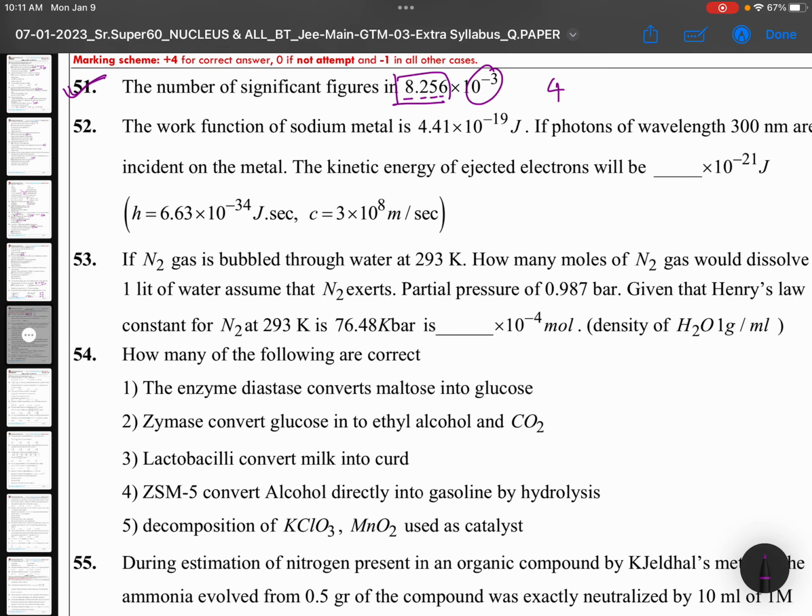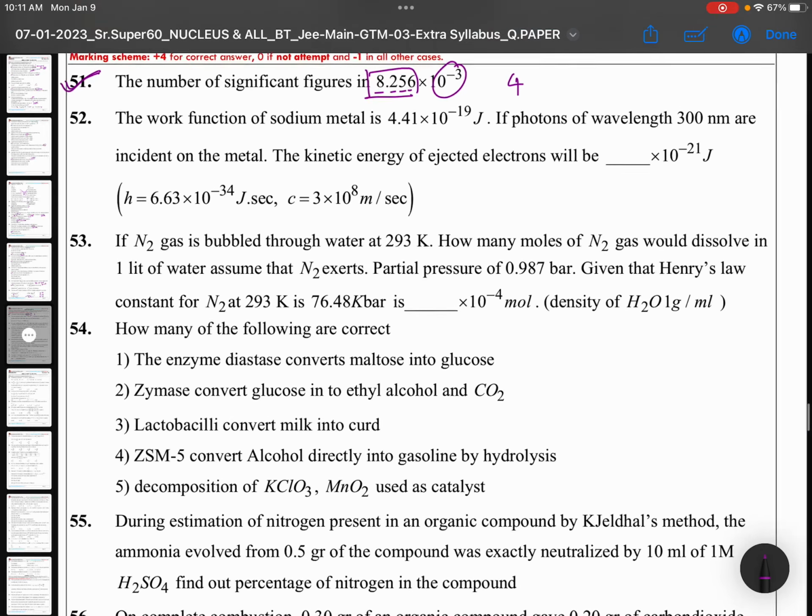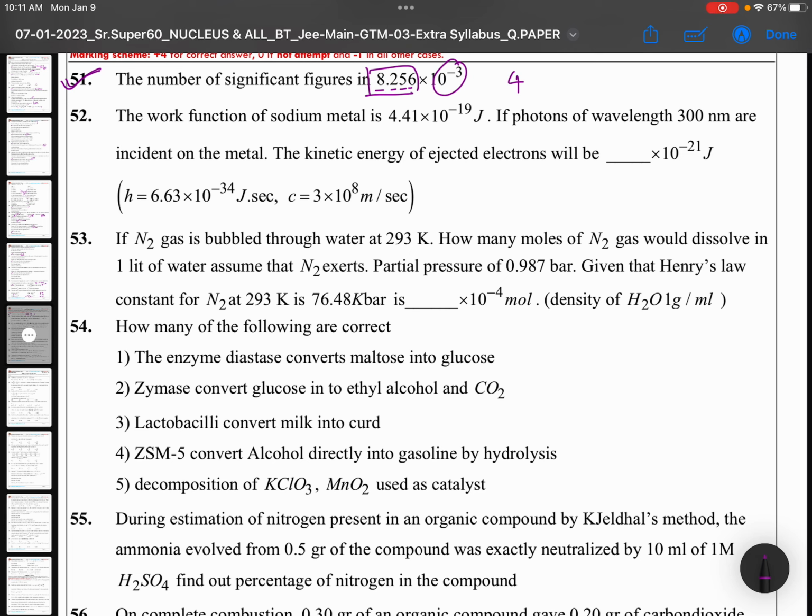The work function is given here. If the photons have wavelength given, find the kinetic energy of the ejected electrons. Work function is given. With this energy, you have to find E. E is equal to hc by lambda. You can find it, no problem. The h value is known to you, it is given here. Then E is equal to W plus KE. Kinetic energy of electrons he is asking, so kinetic energy is equal to E minus W. You can answer it. Finally, the answer is going to be 222.